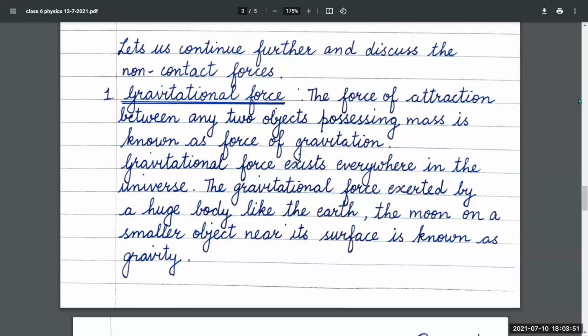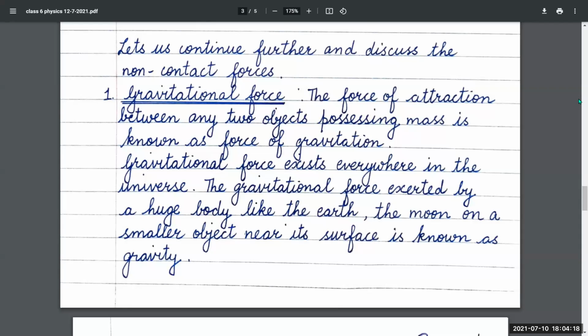Now, children, let us discuss the three types of non-contact forces one by one. Gravitational force. The force of attraction between any two objects possessing mass is known as the force of gravitation.